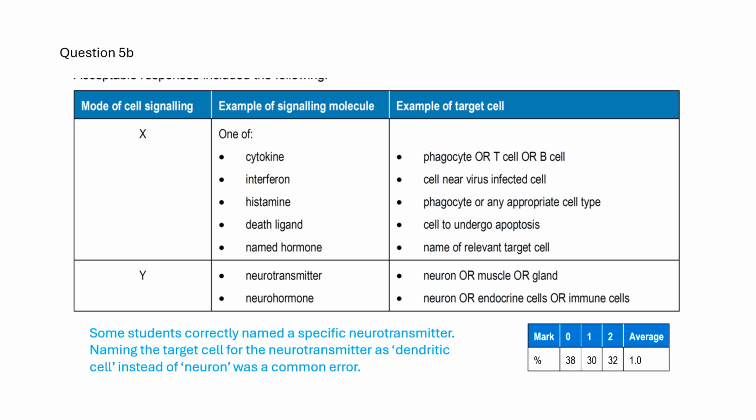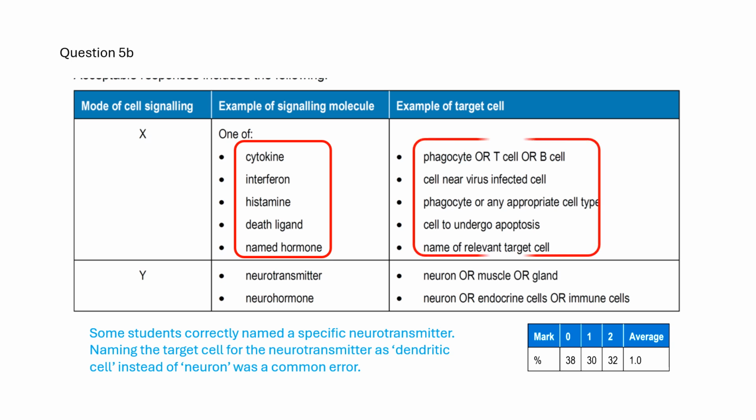For mode X, the examples of signaling molecules are cytokines, interferons, histamines, death ligands, or hormones. The responding target cells are phagocytes, or T cells or B cells, cells near virus-infected cells, or any appropriate cell types, cells to undergo apoptosis, or relevant target cells. For mode Y, the examples of signaling molecules are neurotransmitters, or neurohormones. The responding target cells are neurons, muscles, glands, endocrine cells, or immune cells.